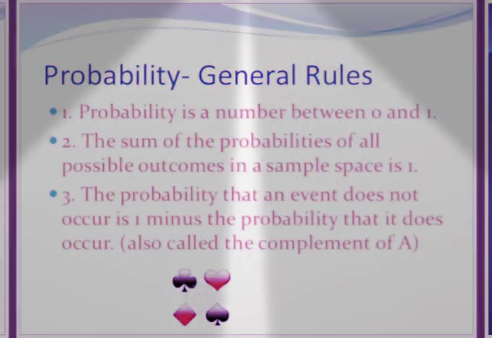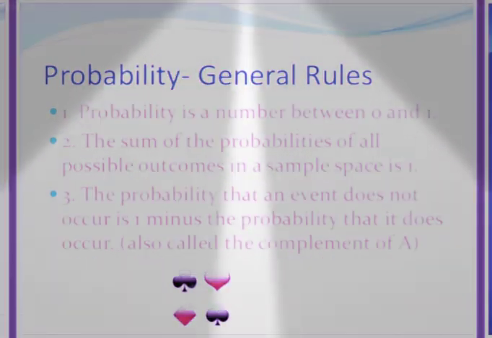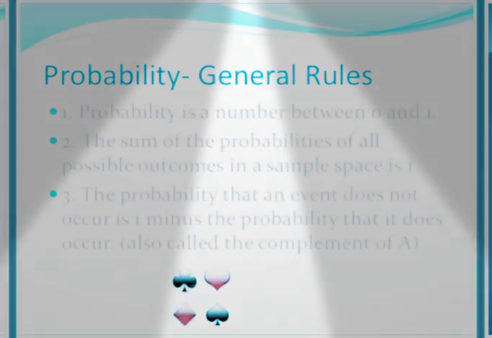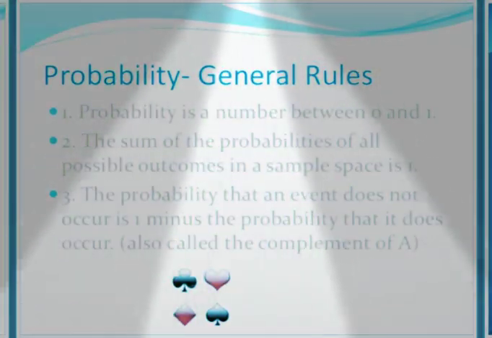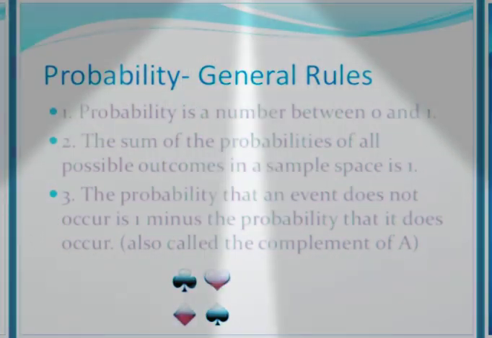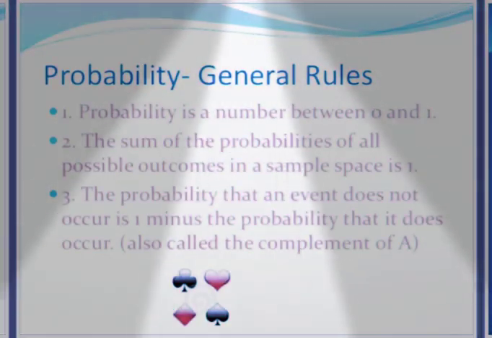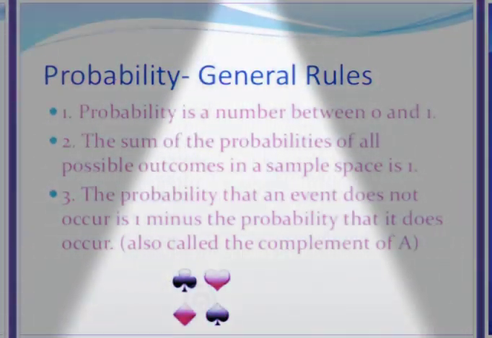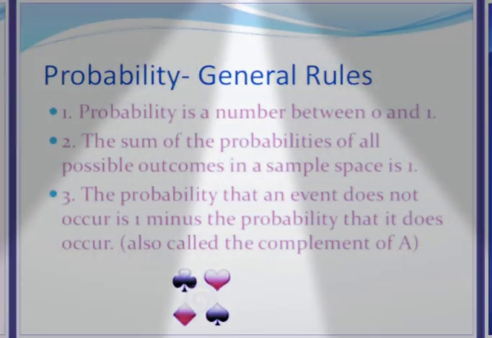So, it can be equal to 0 or more than 0, and it cannot be more than 1, it can be equal to or less than 1. So, simply we can say the range of the probability is between 0 and 1, that is, the range is from an impossible event to a sure event. I hope you have understood. Already in lower classes you have studied this.